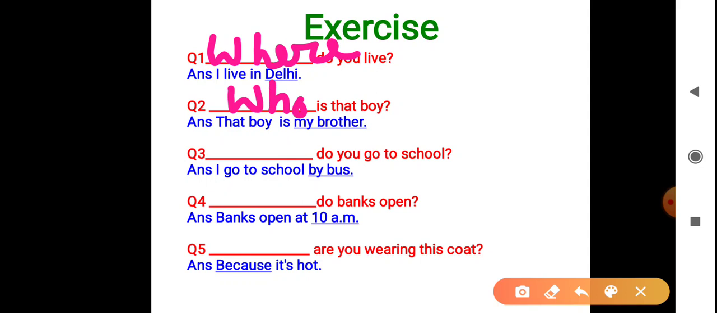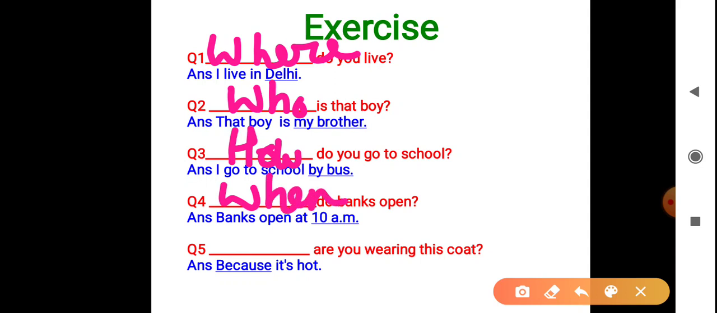Next, I go to school by bus. By bus, it shows the way. So, what word do I fill here to make the question? Dash, do you go to school? Then you can write, how do you go to school? The next is, banks open at 10 a.m. 10 a.m. shows the time. So, what is the word used in this blank? Dash, do banks open? So, we can use when.